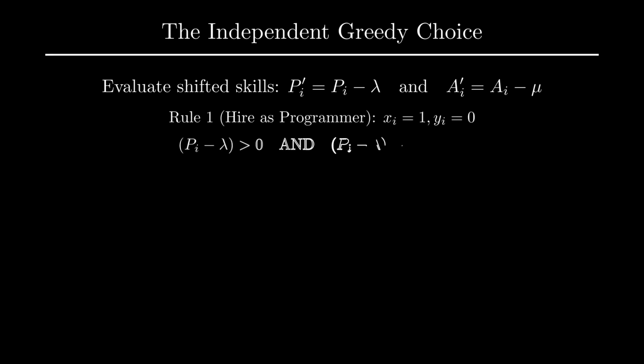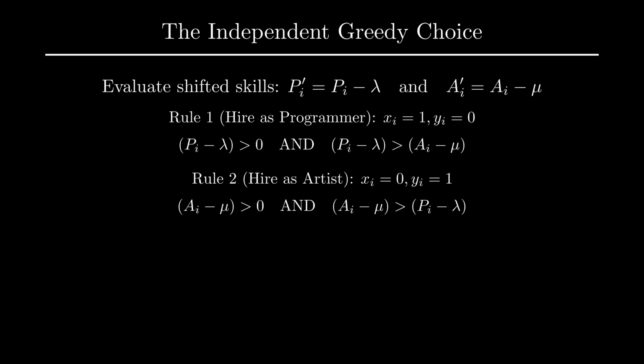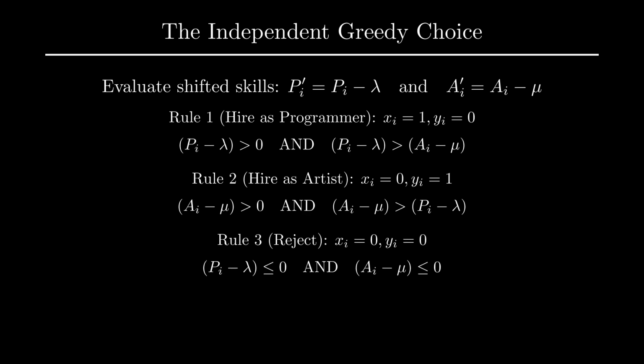Since we can only choose one state per applicant, the optimal strategy is determined by these strict inequalities. Rule 1. We set x_i to 1 if the shifted programming skill is positive and strictly greater than the shifted artist skill. Rule 2. We choose artist if the shifted artist skill is positive and strictly greater than programming. Rule 3. Reject. We do not hire them if both shifted skills are worthless, below 0.